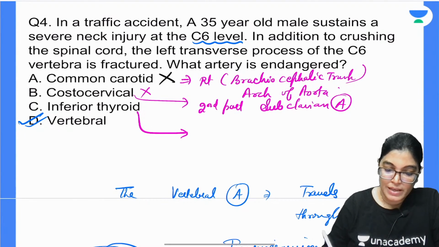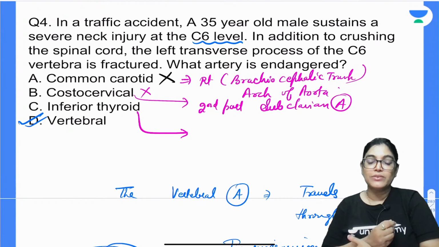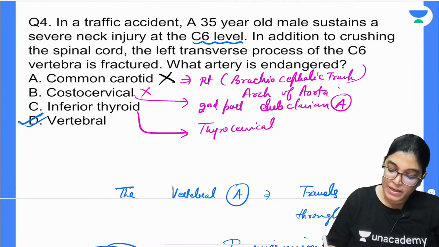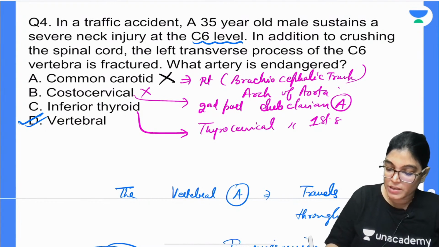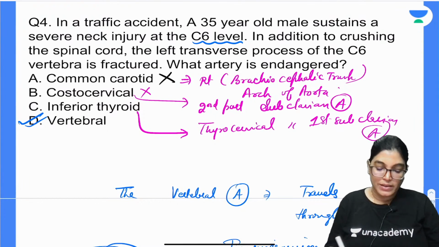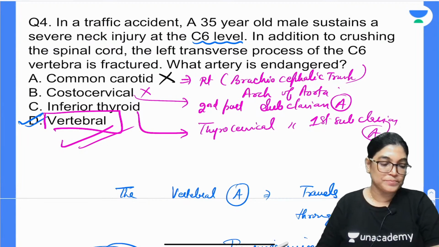Inferior thyroid artery: we know that it is a branch from the thyrocervical trunk, and the thyrocervical trunk again is a branch from the first part of subclavian artery. So, none of these are residing at C6 cervical vertebra except the vertebral artery. So, the vertebral artery is the correct answer.